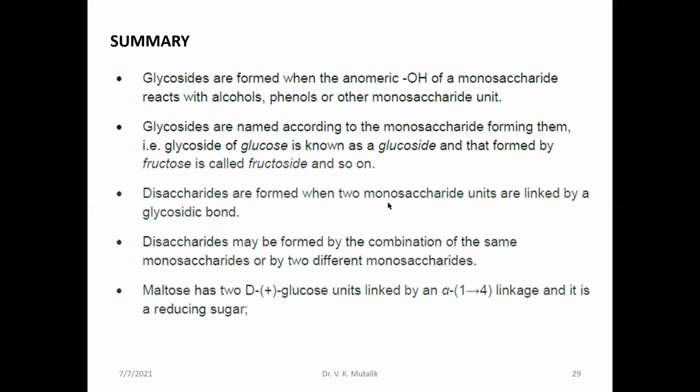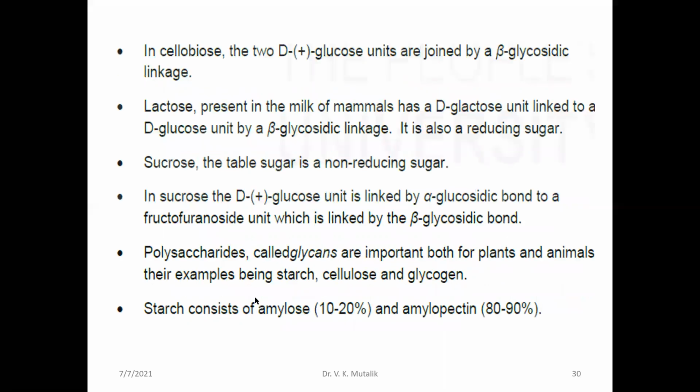Disaccharides are formed between two monosaccharide units linked by a glycosidic bond, that is, an ether linkage. Disaccharides may be formed by combination of the same or different monosaccharides, and may be called homodisaccharides or heterodisaccharides. You know the structures of maltose, lactose, sucrose, etc.